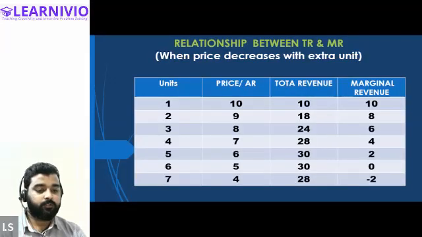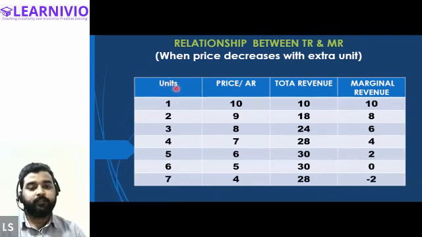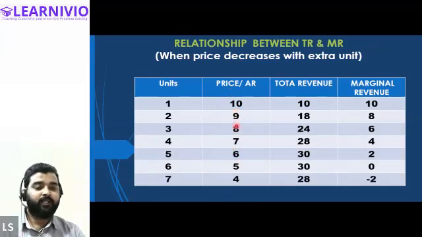Okay, so this is the table indicating the total revenue and marginal revenue. Pay attention that the seller is selling more units, increasing his sales from the first unit to 2, 3, 4, 5, 6, 7, 8. These are the quantities that the seller is selling in the market, and these are the prices the seller is charging: 10, 9, 8, 7, 6, 5, 4. And this is the total revenue that he is generating, and this is the marginal revenue.